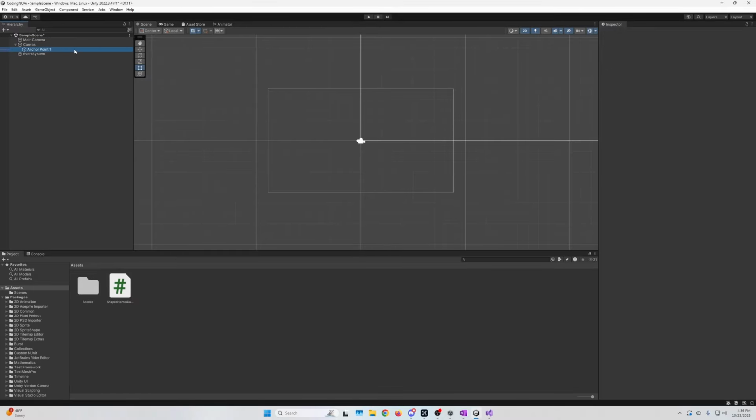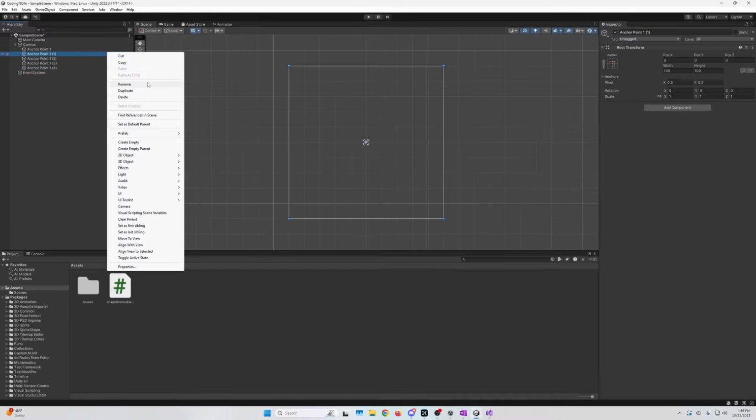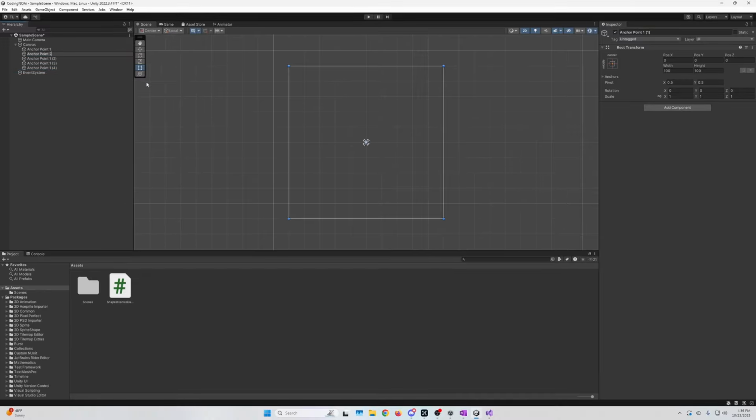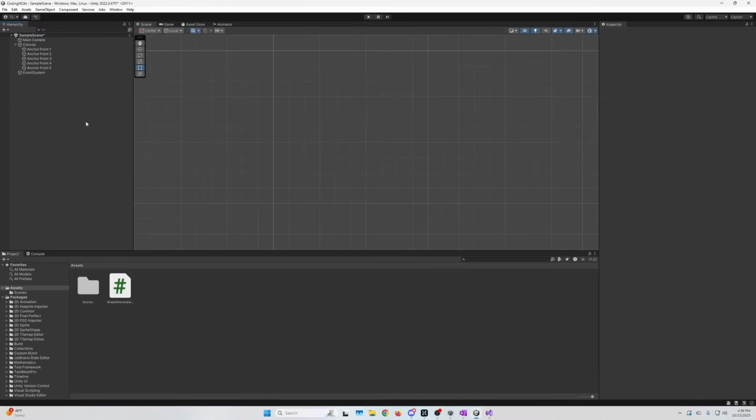And then we're going to click on it and hit Control D. Oh, right. I really should fix that. And then we're going to do that 3 more times for a total of 5. I'm going to rename these quickly because I like to do that, it's my OCD probably.